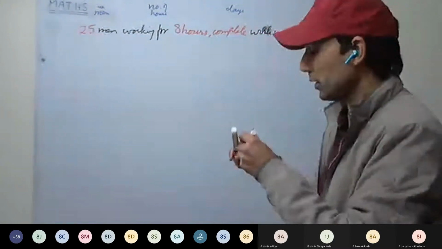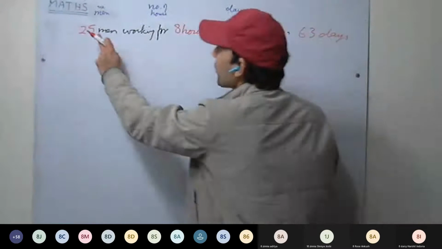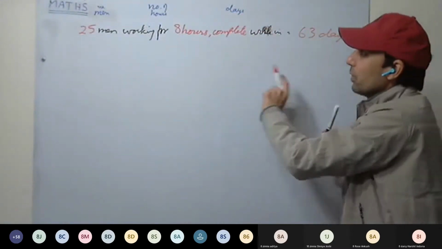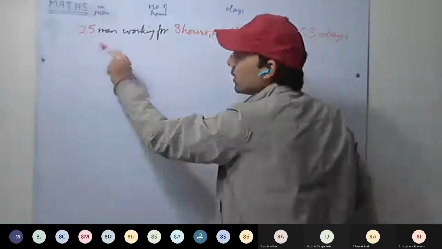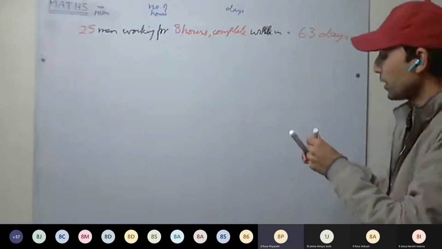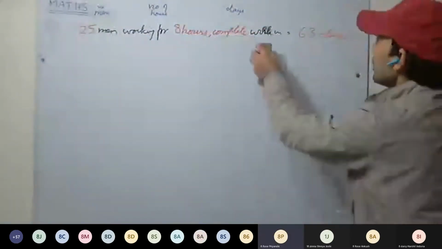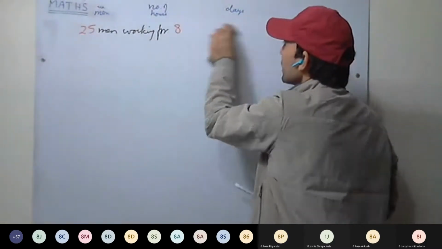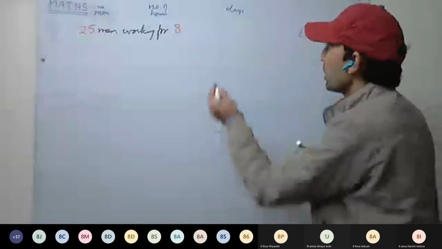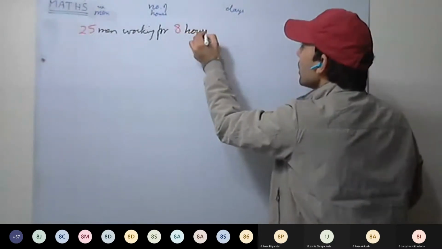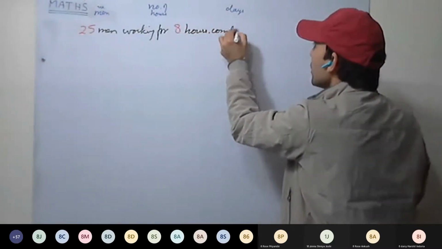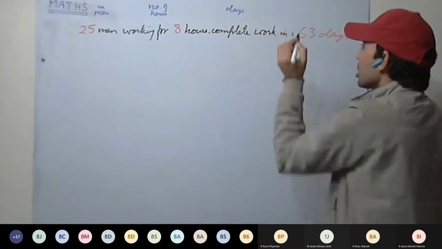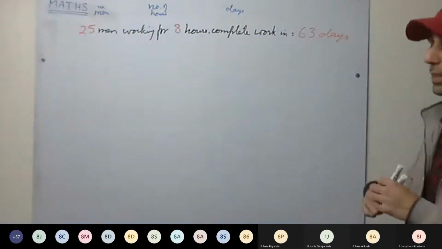Okay. So what we'll do first: if 25 men are working 8 hours a day, they complete the work in 63 days.